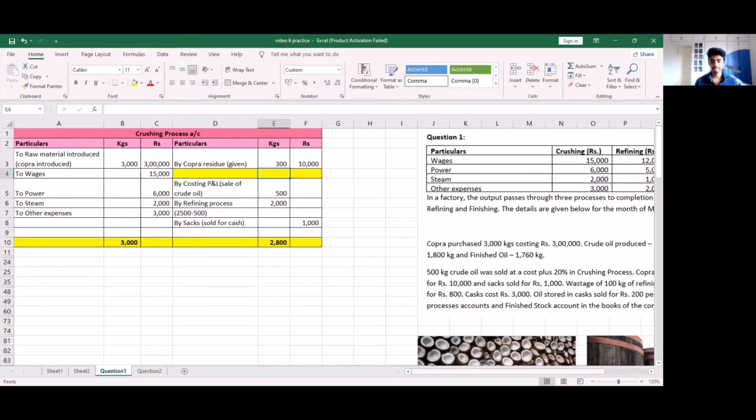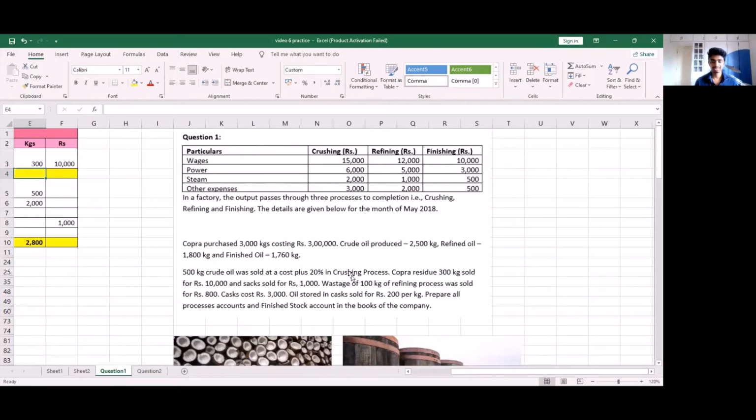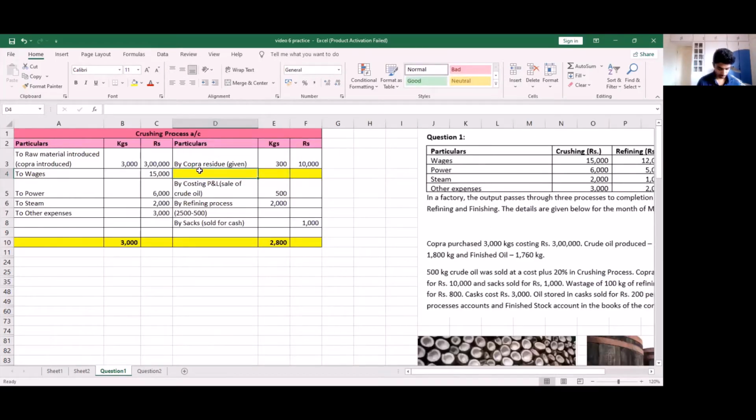But this is a case where our product is oil. So in case of oil, it is a very normal thing, or it is likely that every time this oil is processed and prepared through this process, some amount of weight or some amount of oil is lost in the process. This is not an abnormal loss because it happens every single time. So this becomes a normal loss. So how do we account for this? We will write by loss in weight.